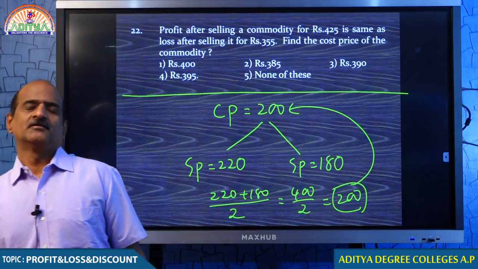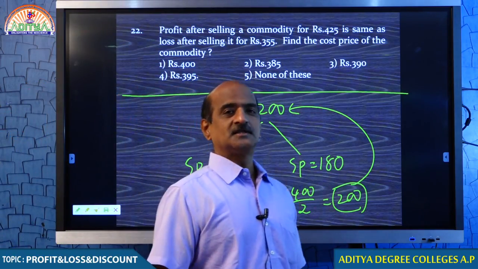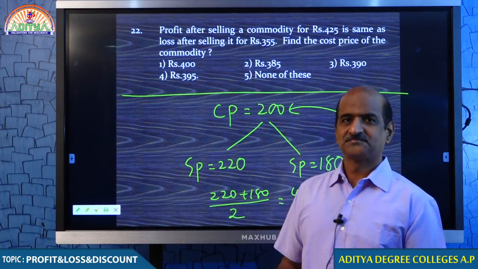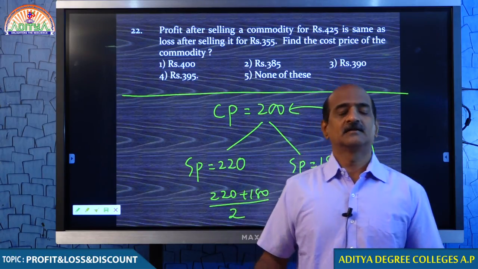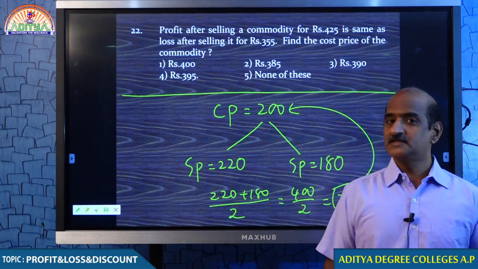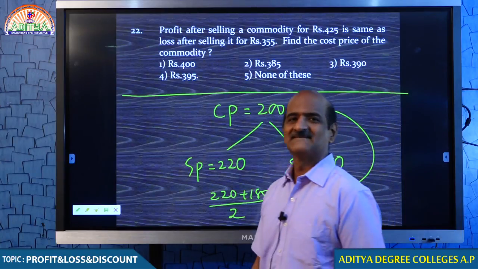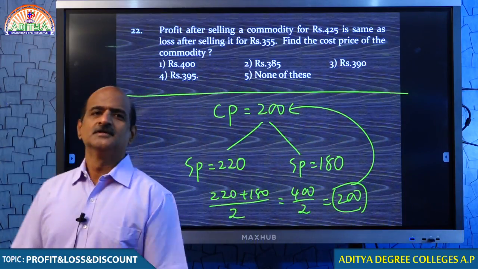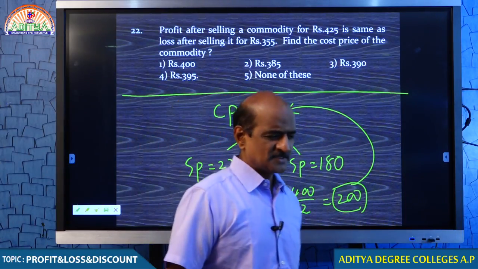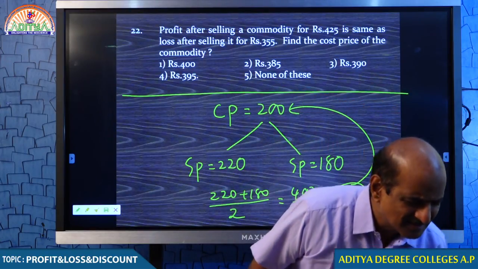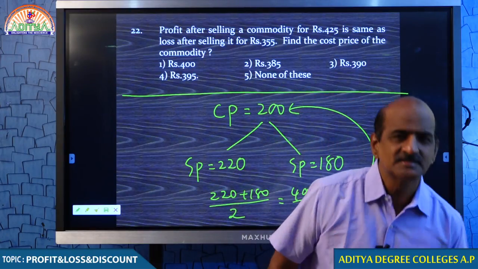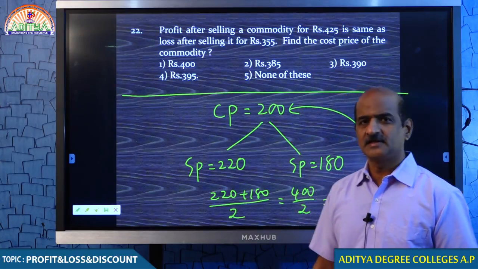You may remember in your 10th class, you call it arithmetic progression. When A, B, C are in arithmetic progression, 2B is equal to A plus C. But just forget about it. So whenever this kind of question is given, the best technique is, just take the average.